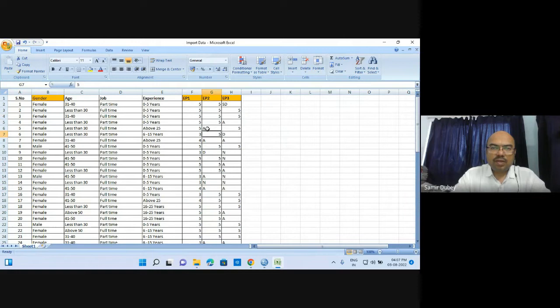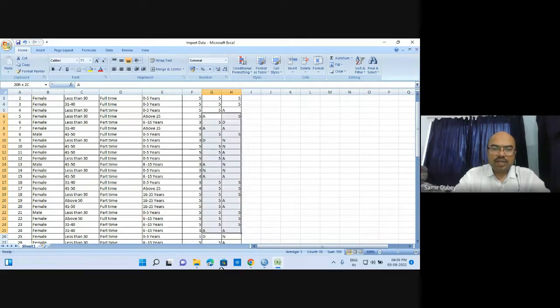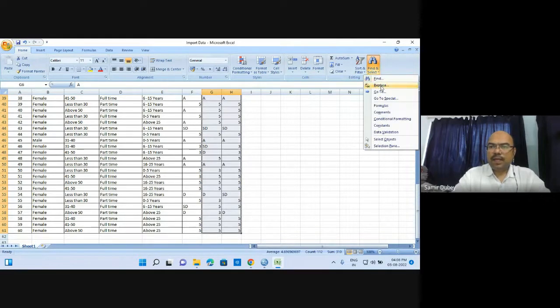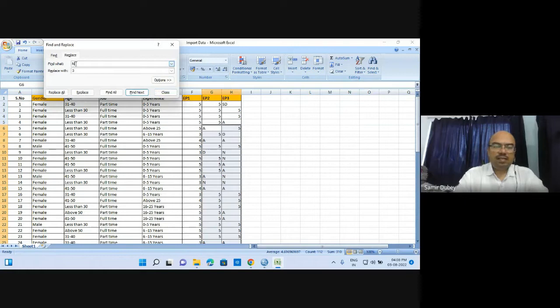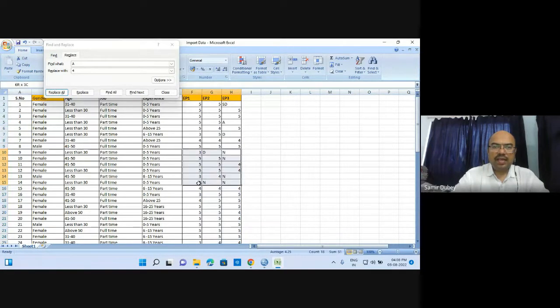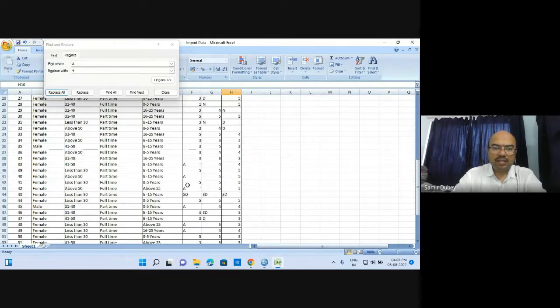Now let us assume that it will replace all the agrees. Replace all A with 4. Replace all. It has made the replacement. Certain N have not been replaced. Let us replace them.